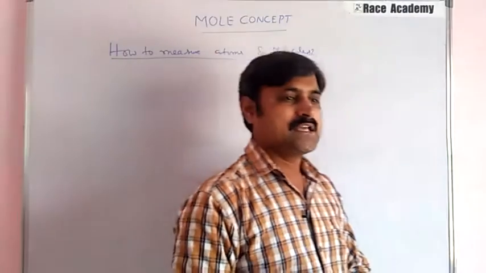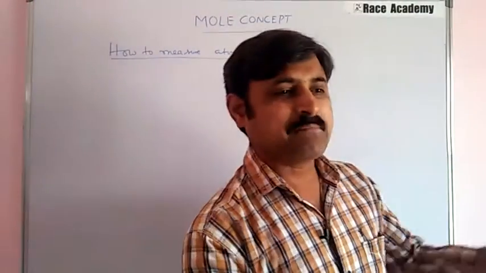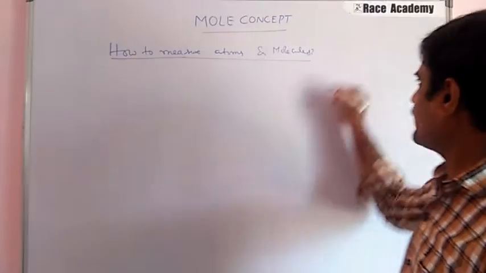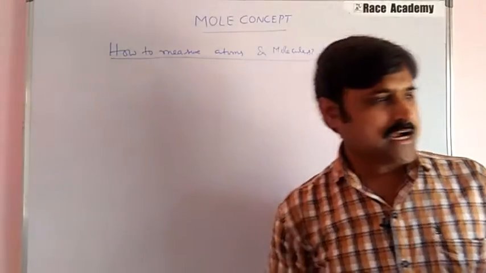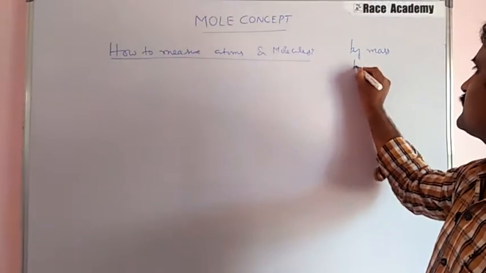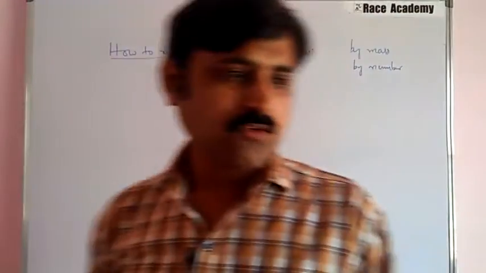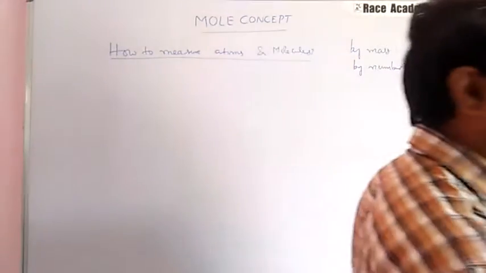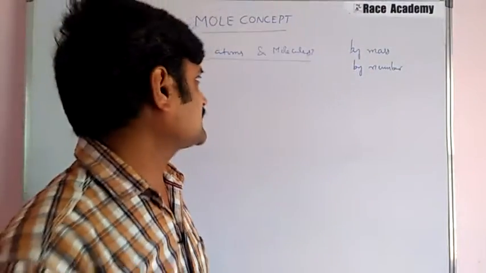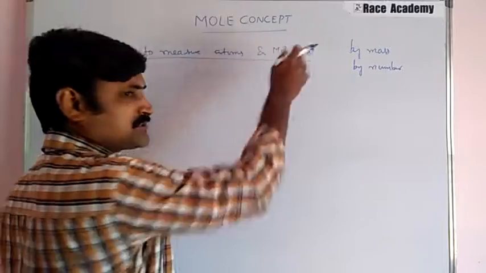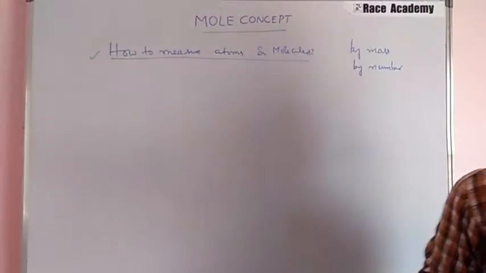So the point we try to stress is this: there are two major methods of measurement, measurement by mass and measurement by number. We always try to choose the more convenient way depending upon the case, in the measure of atoms and molecules also. Let us start discussing atomic mass unit and atomic mass.